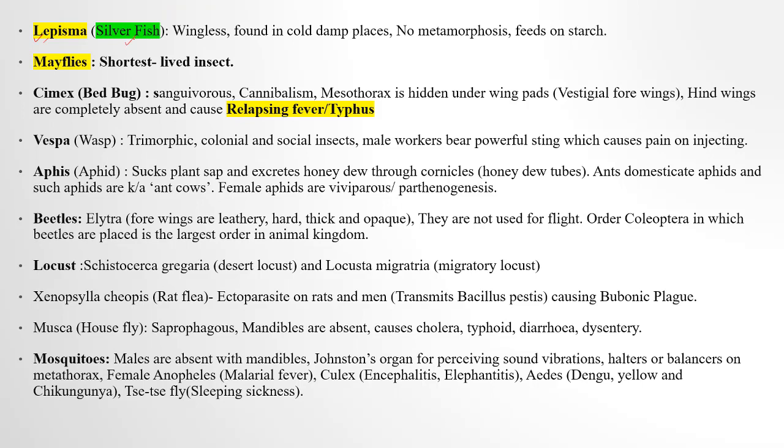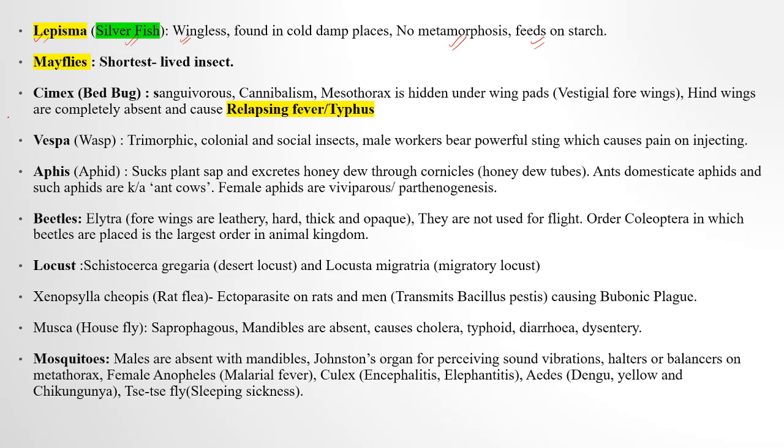Lepisma, also known as silverfish, is wingless, and it is found in cold, damp places, especially inside books and cloths, and it destroys books and cloths very much. No metamorphosis is seen in silverfish. It feeds on starch, that's why it eats away the pages.